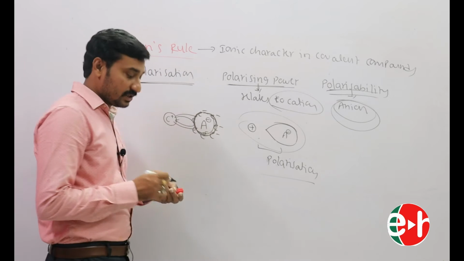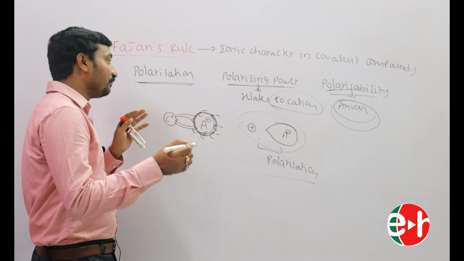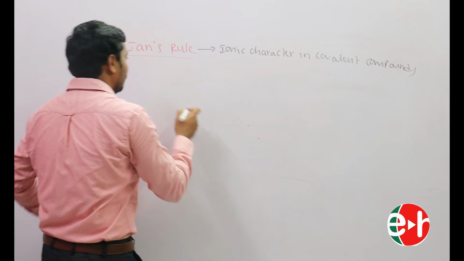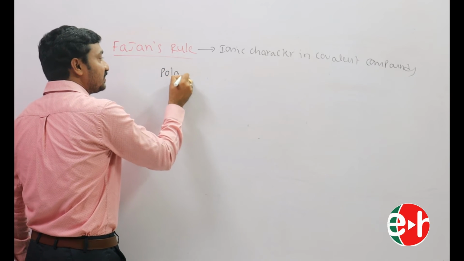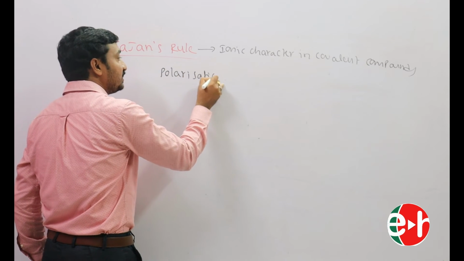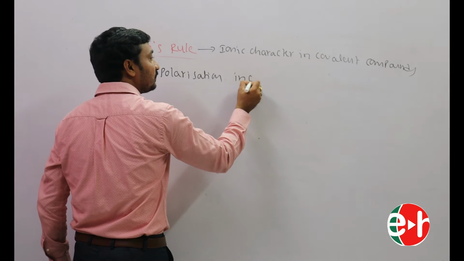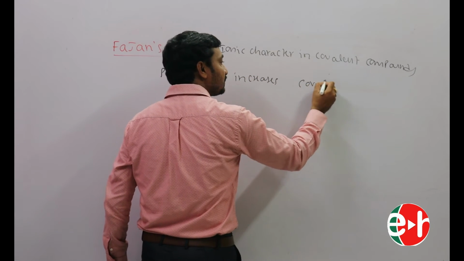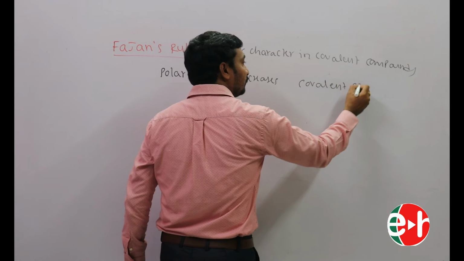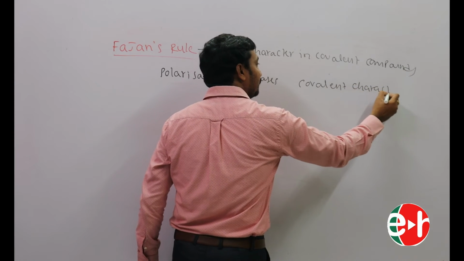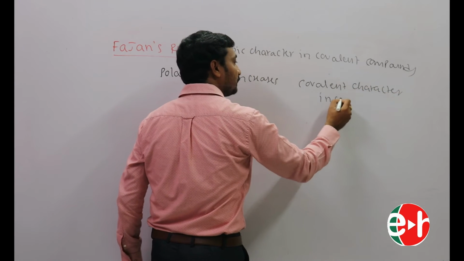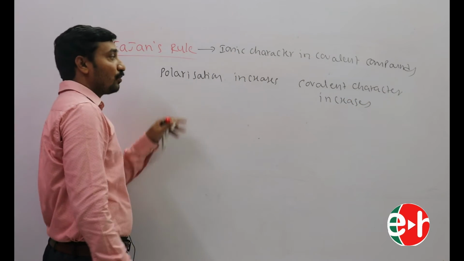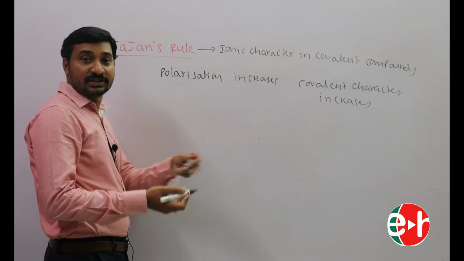Let us discuss the relation between polarization and covalent character. As polarization increases, covalent character increases. That means covalent character is directly proportional to polarization.